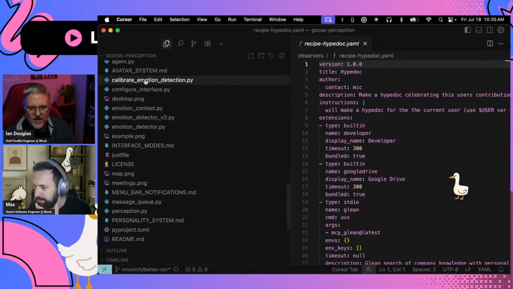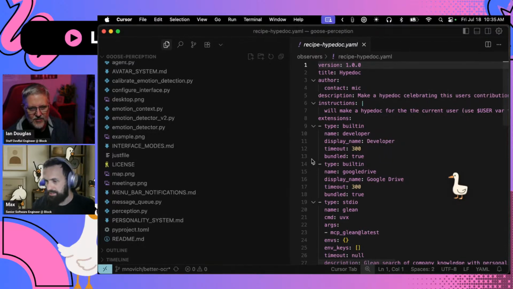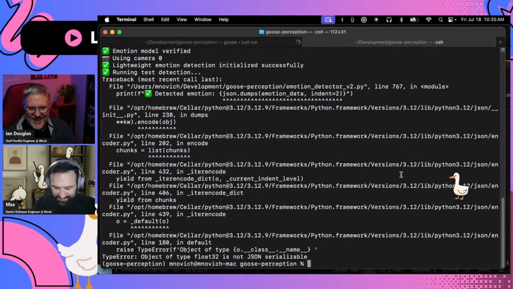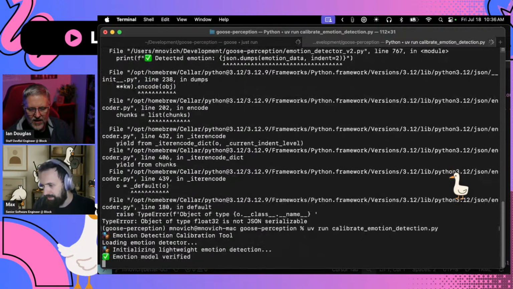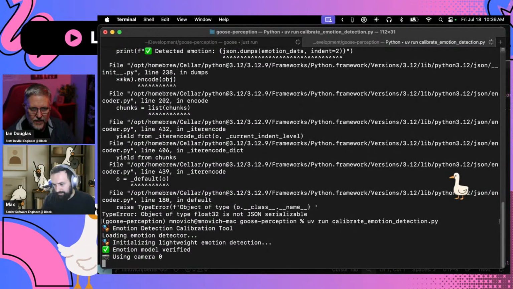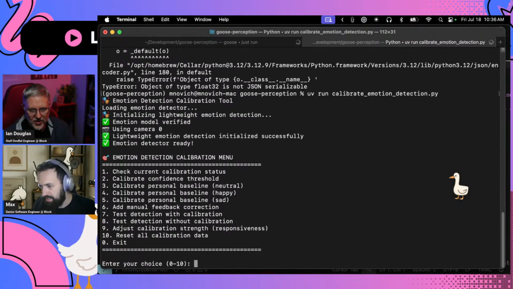I think it's in calibrate, maybe. Calibrate emotion detection. No worries, I'm just curious now. Let's do calibrate emotion detection py and do uv run. Yeah, I think that's the script we need. There we go. Okay, there's calibration status, strength, test, and there's manual feedback correction, which is very nice, where it tries to detect you and you tell it if it's the correct emotion or not.